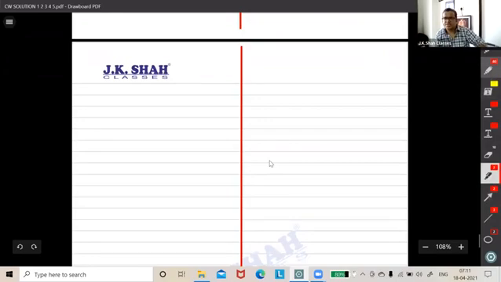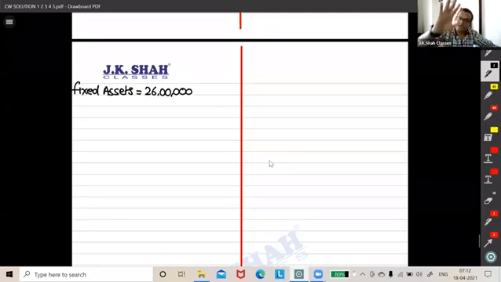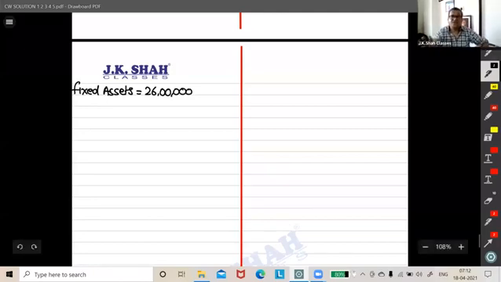The question tells us fixed assets are 26 lakhs, correct? And from here, we have to go on solving the whole question, and I'm sure we'll manage to solve. Enough ratios are given, guys, right now. You just have to be patient. Okay, sir, I'll take one by one and solve it. Okay, fine. So let's start.